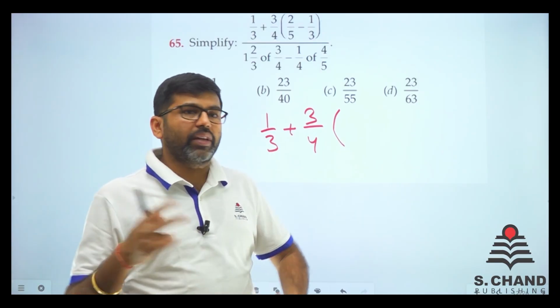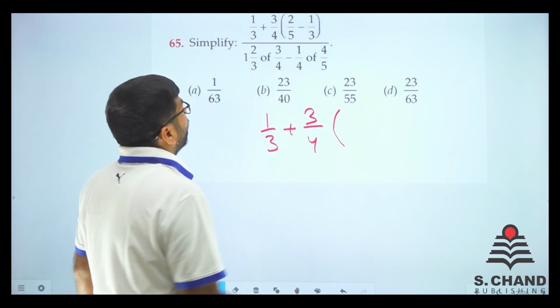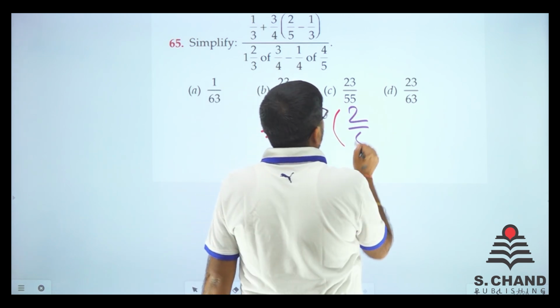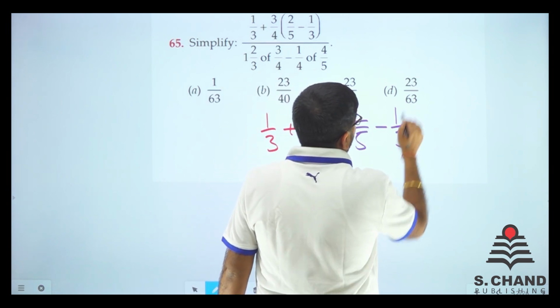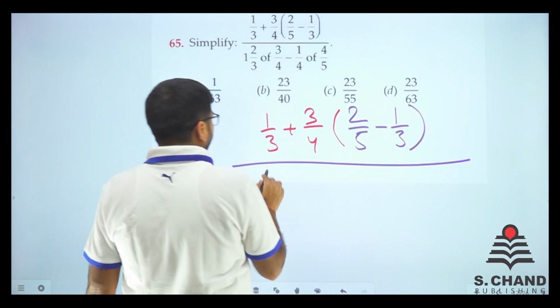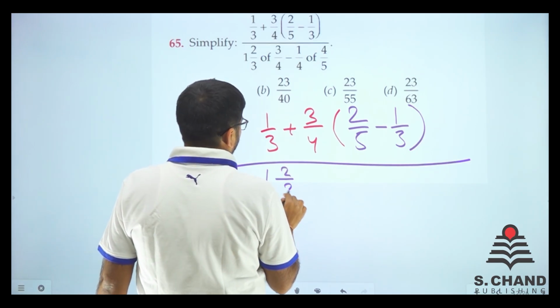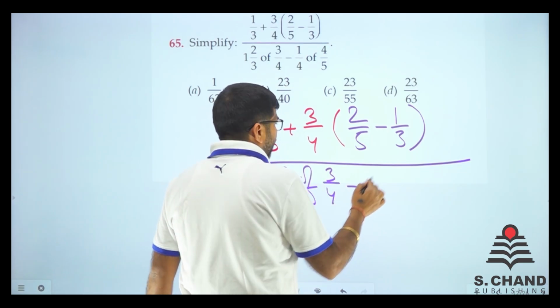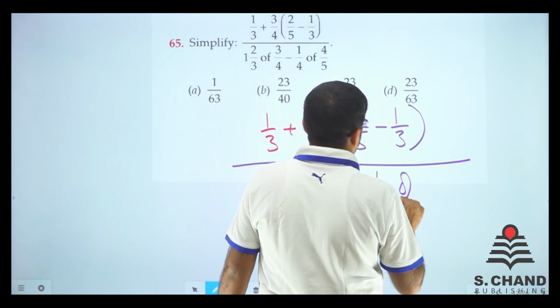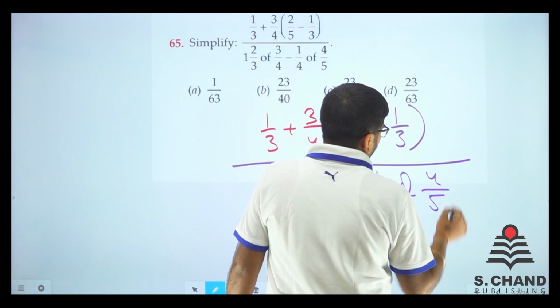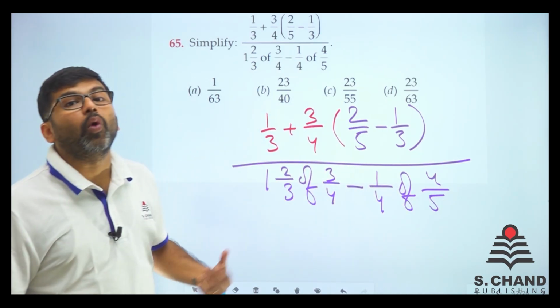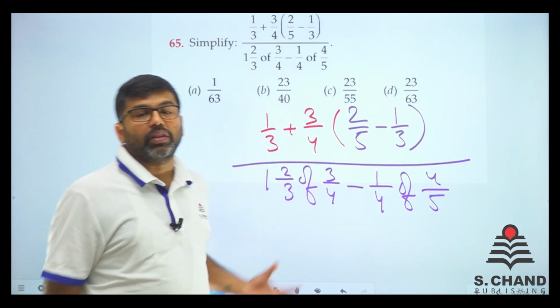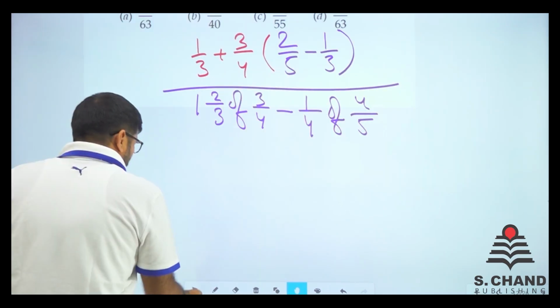Otherwise, there are chances that you will get confused. This is 2 by 5 minus 1 by 3 divided by 2 by 3 of 3 by 4 minus 1 by 4 of 4 by 5. So now we have BODMAS, the of and bracket both. So we'll do both of that.